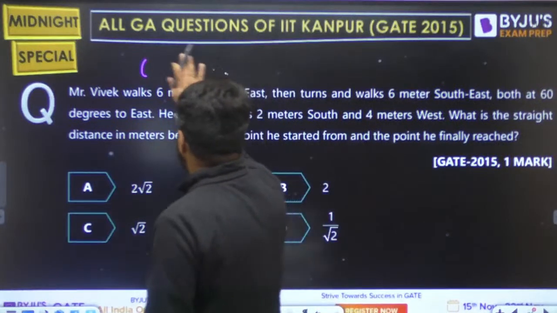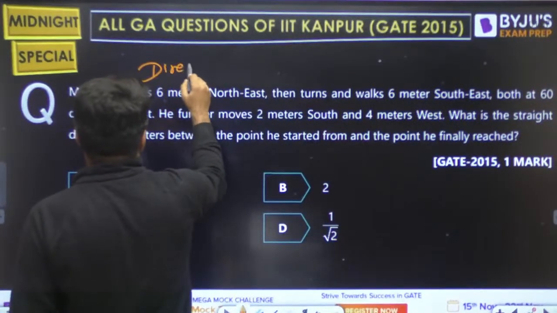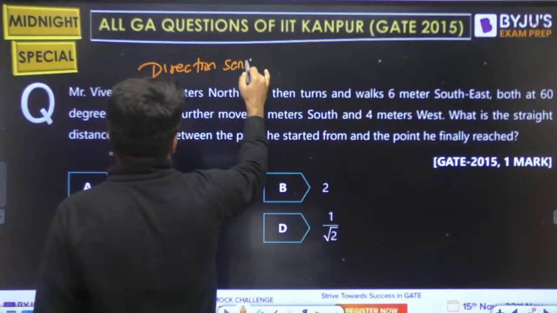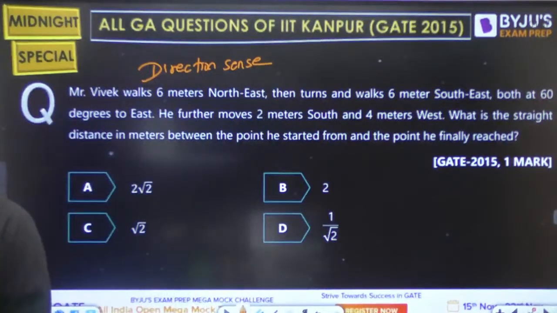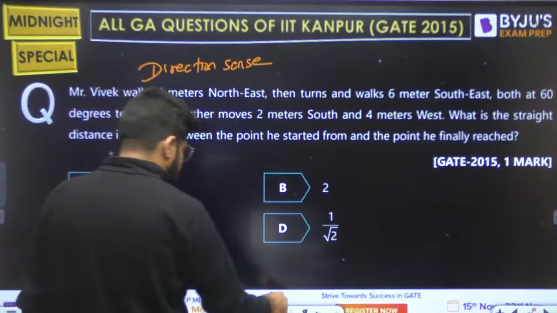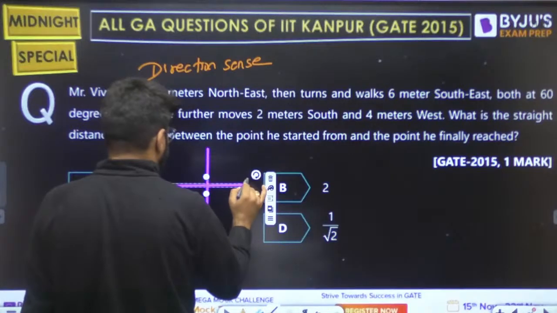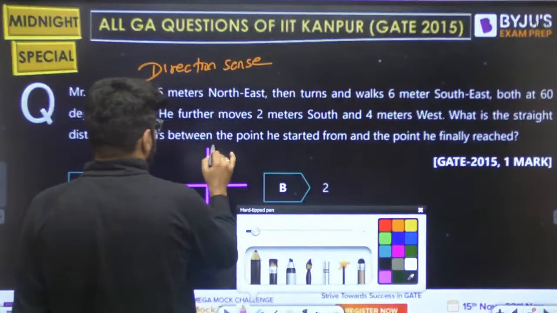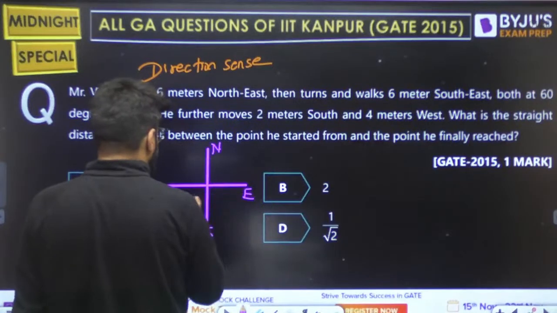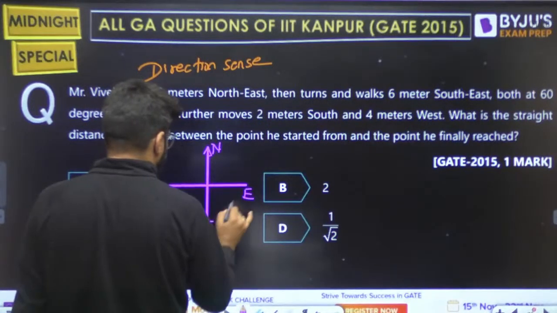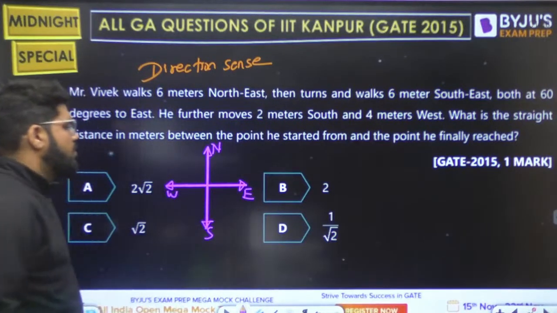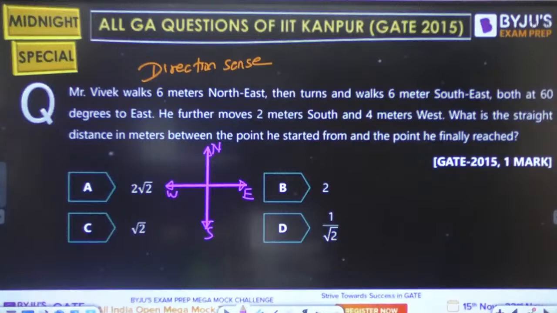Direction sense. This one is on the direction sense. One marker. Mr. Vivek walks 6 meter northeast. Let me remind all of you, this is north south and this is east west. Mr. Vivek walks 6 meter northeast, then turns and walks 6 meter southeast, both at 60 degree with respect to east.